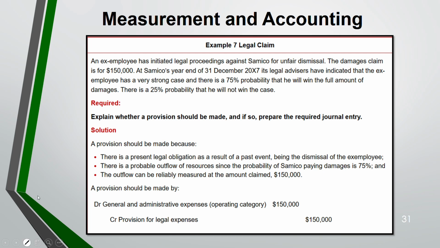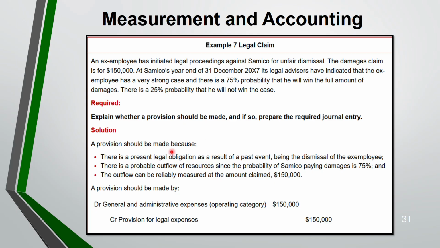Now we have to know the journal entries also. All this while we have been doing the measurement. So you have to explain whether a provision should be made, and if so, prepare the journal entry. It's about an ex-employee initiating a proceeding against unfair dismissal. The damage claim is 150,000 and their legal advisor has said that there's a very strong case and a 75% probability that they will win the full amount of the damage, 25% of not winning.